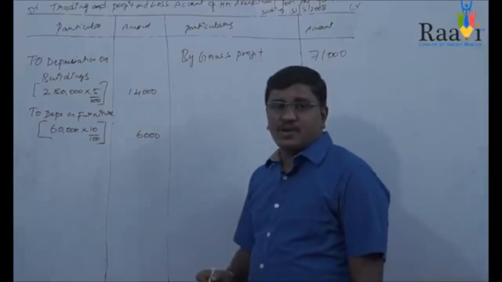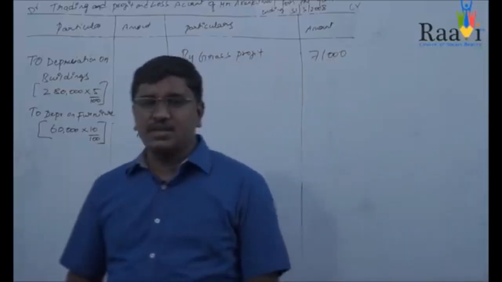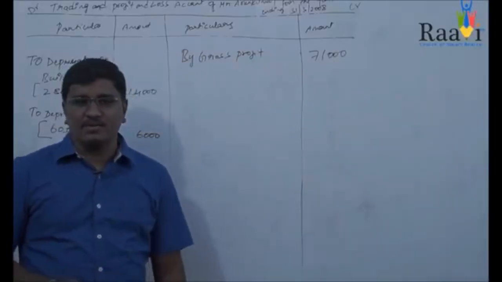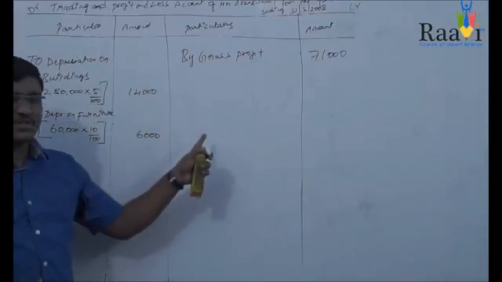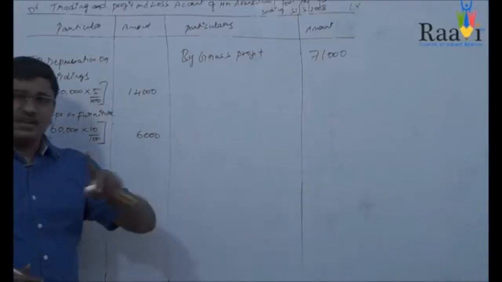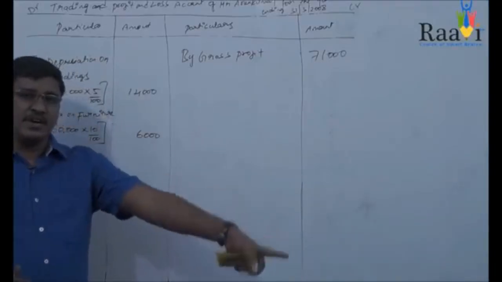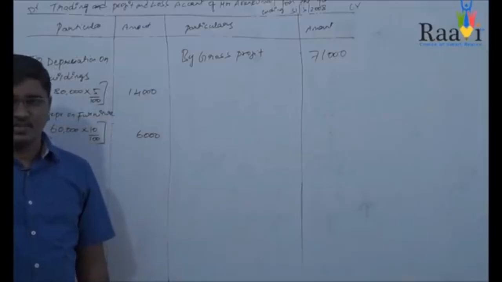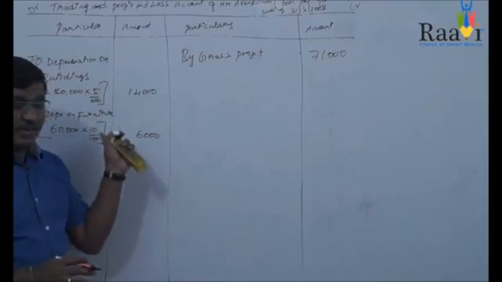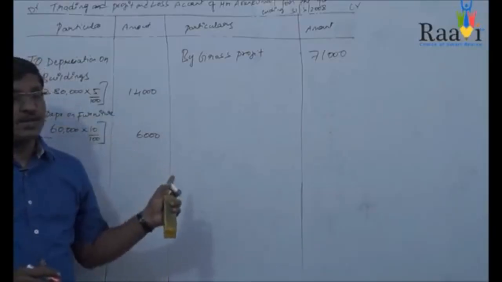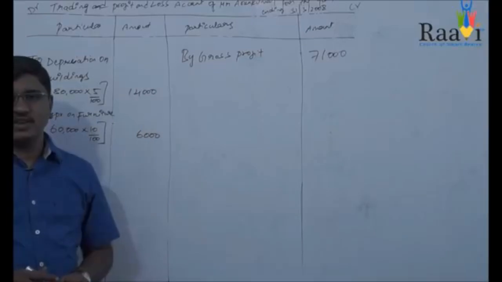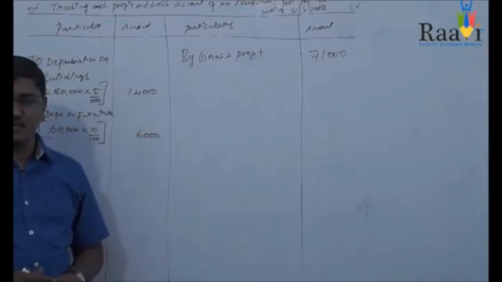If commission is given in the credit side of the trial balance, you need to assume it as commission received. If the same commission is given in the debit side of the trial balance, you should consider it as commission paid, and it comes in the debit side of the profit and loss account. But in this case, commission is given in the credit side of your trial balance.